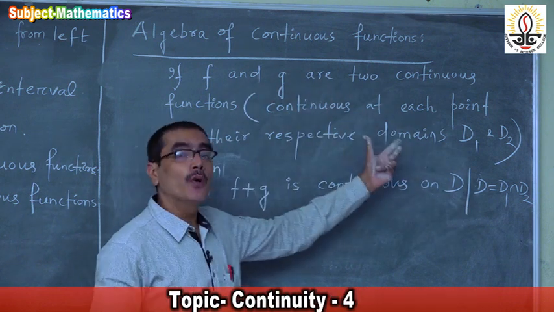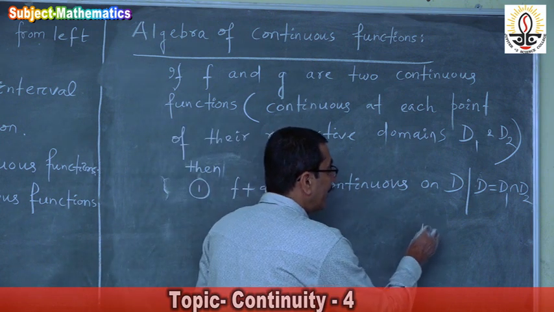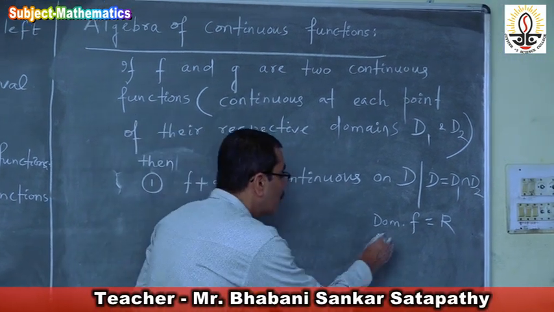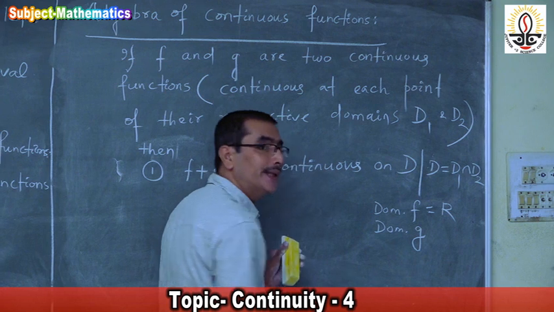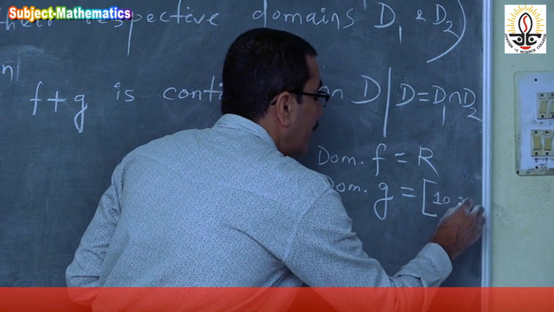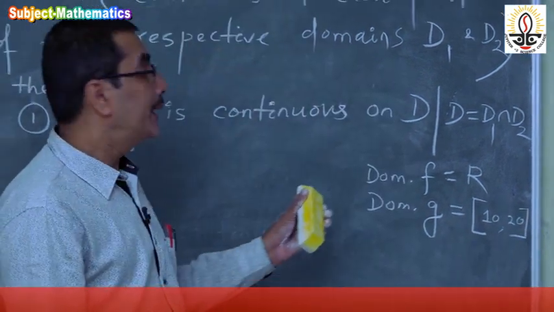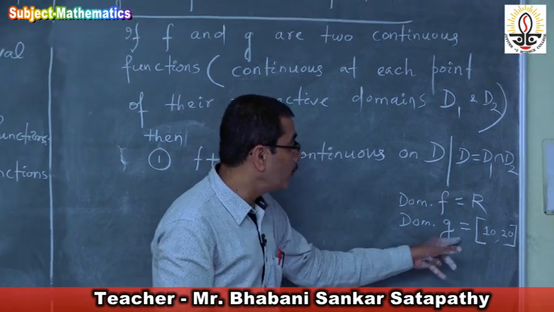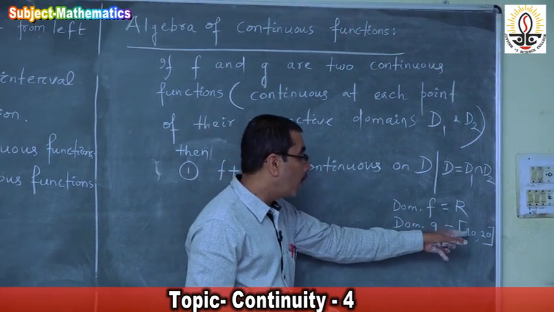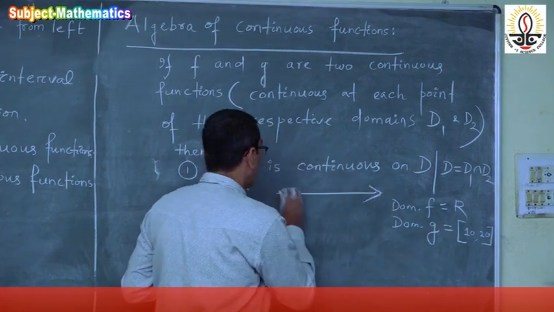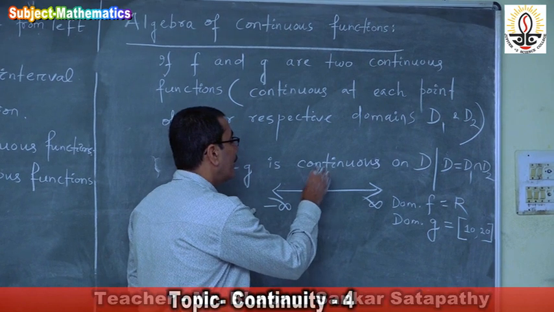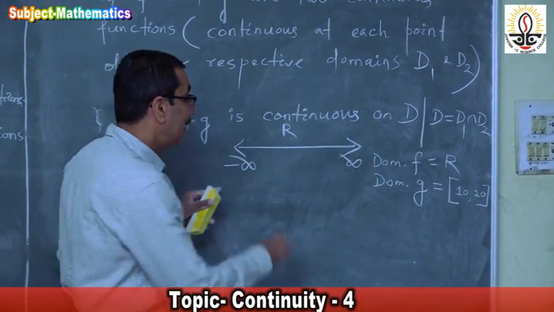Suppose the domain of f is equal to R. Suppose the domain of g is the closed interval 10 to 20. Then what is the intersection of these two sets? R intersection closed interval 10 to 20. See, this is nothing but R, the set of all real numbers, and this is 10.